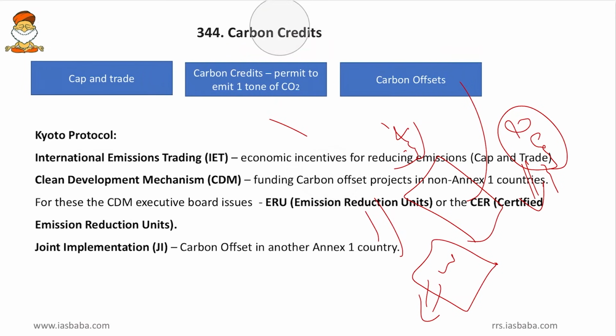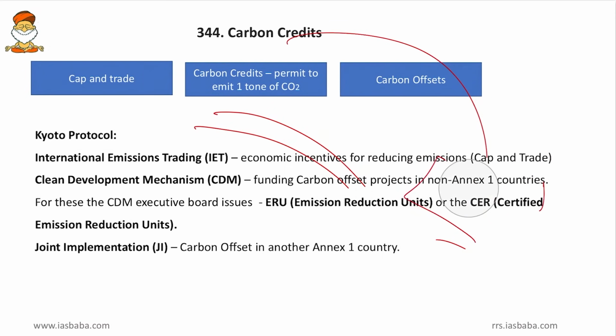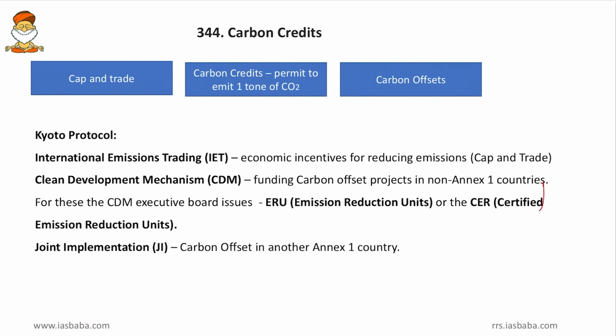Friends, Kyoto Protocol was the first convention which provided for this carbon trading, and it provided for some measures like the international emissions trading. This IET provides economic incentives for reducing the emissions, or this is a cap and trade facility. So I replace the coal furnaces with the electric furnaces and I will earn the credits.